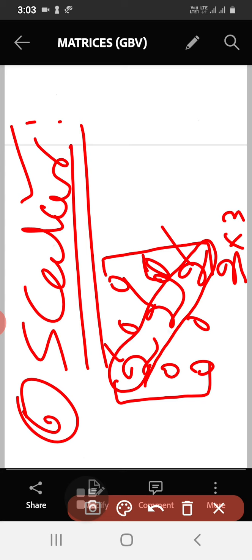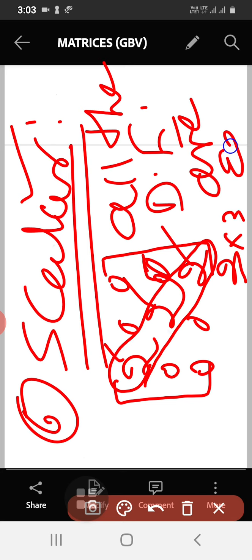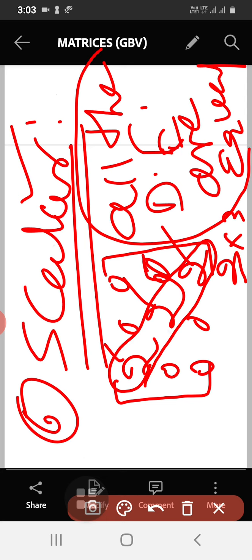Then what is the meaning of scalar matrix? Scalar matrix means it is a diagonal matrix in which all the diagonal elements are equal. See, all the diagonal elements are same or equal. You can say like that. It is a diagonal matrix in which all the diagonal elements are equal. So if diagonal elements are not equal, then it is not called a scalar. Then it will be a diagonal matrix. So I hope you can understand the difference here.